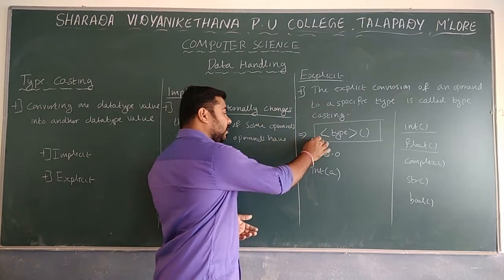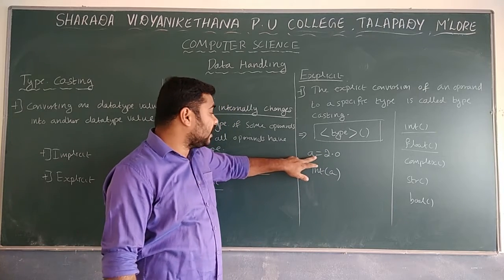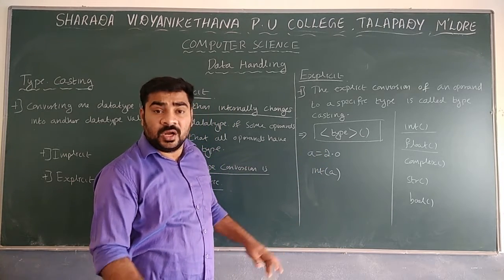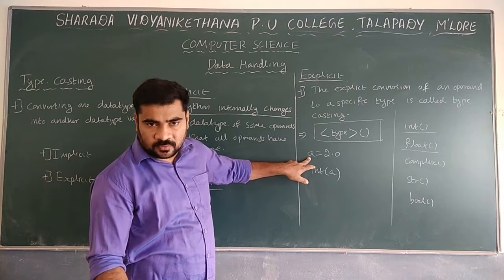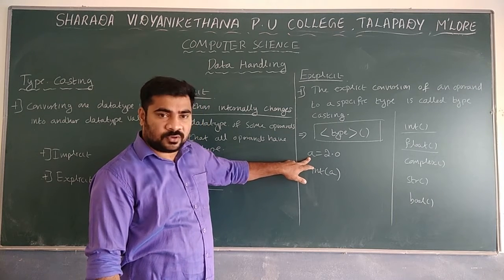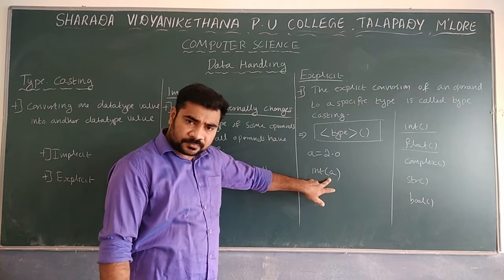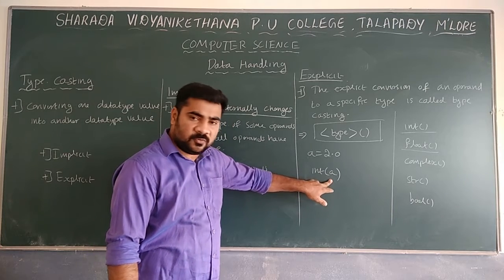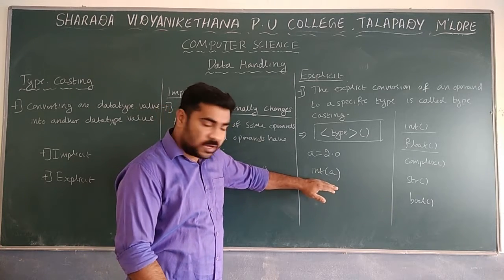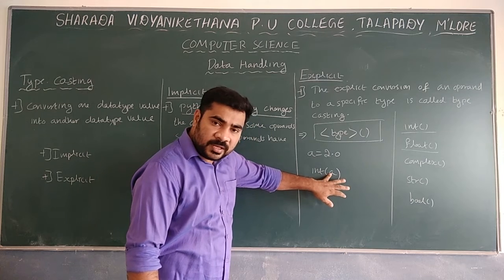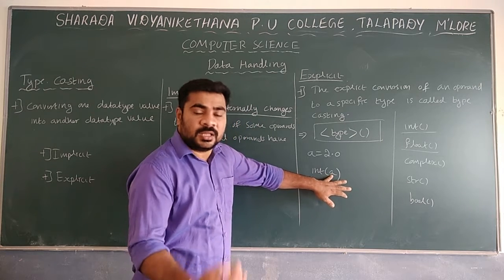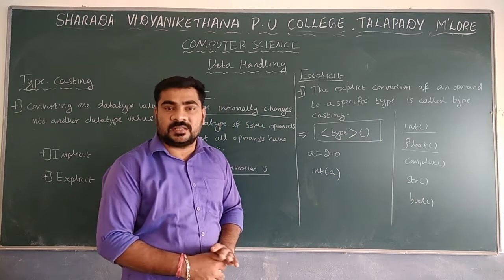And next, an example. If a is equal to 2.0 is given, the data type of a will be float. Next I use int(a). If I use int(a), we are explicitly converting the data type of a, which is float, to int type. So that is one example.